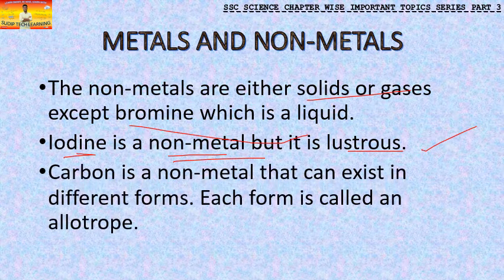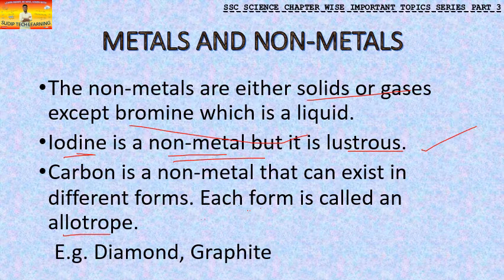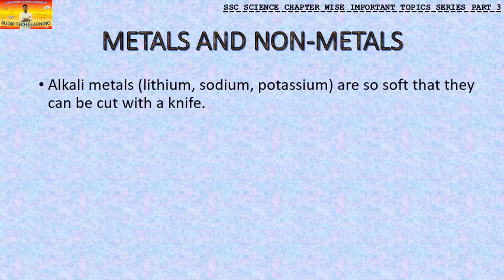Then we have carbon, which is a non-metal. Carbon can exist in different forms, and each form of it is called an allotrope. So you have to know what an allotrope is. This question can come: what is an allotrope? You can also be asked to give examples of allotropes of carbon. If this is asked, you can write diamond and graphite. Diamond and graphite are allotropes of carbon. Moving on to the next, we have alkali metals.